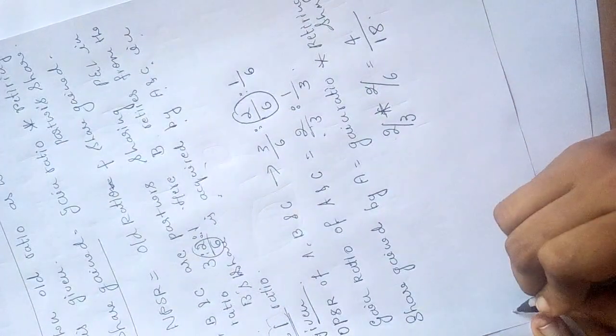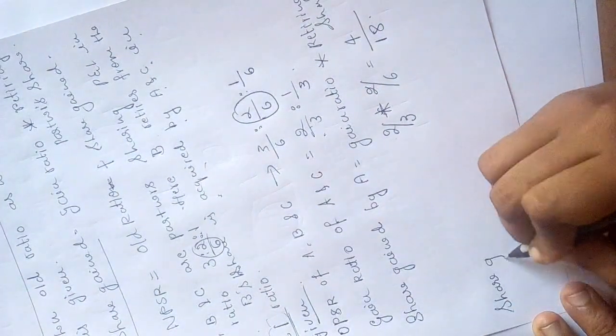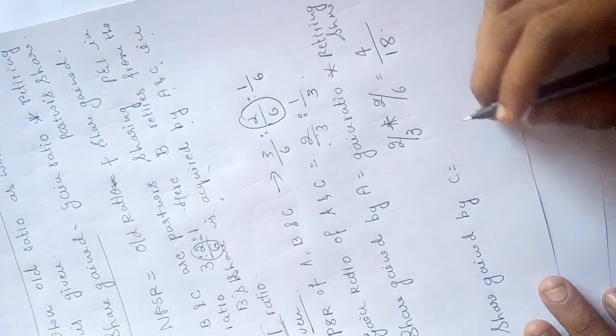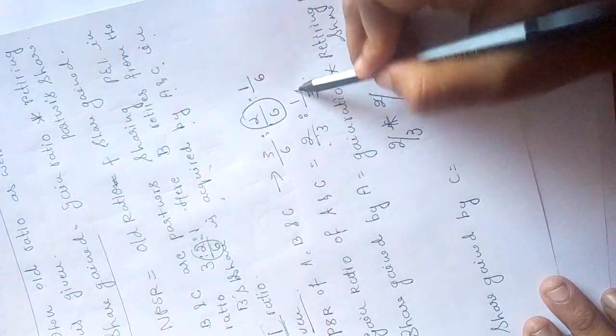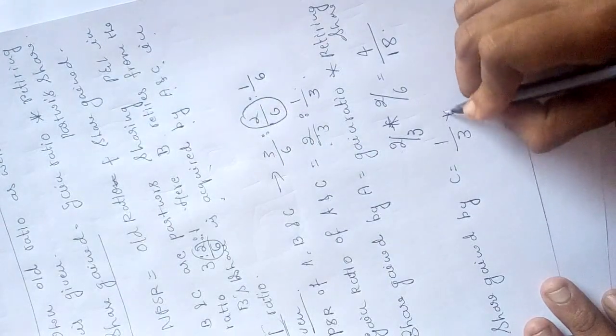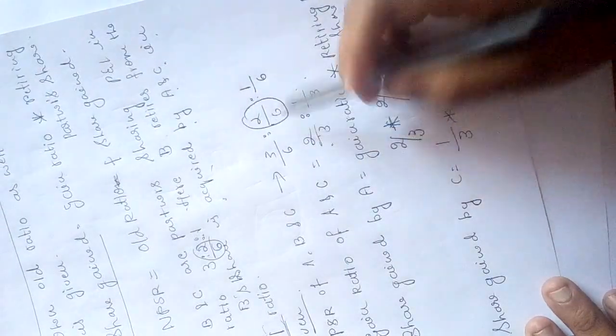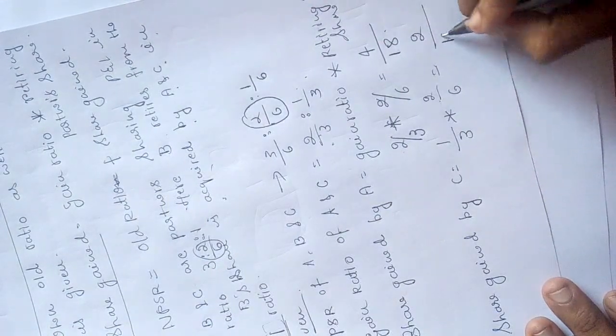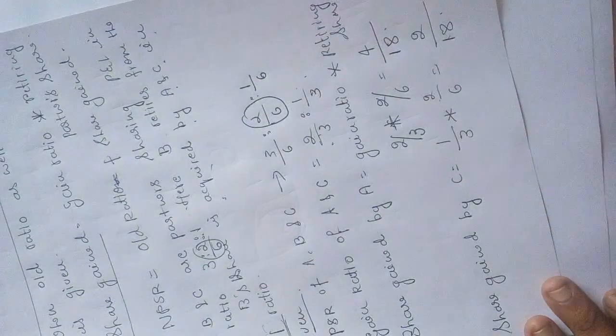So next calculate the share gained by C. So what is his gain ratio here given, right? 1/3 into retiring partner's share 2/6. 2 1s are 2, 3 6s are 18. So we got the share gained.